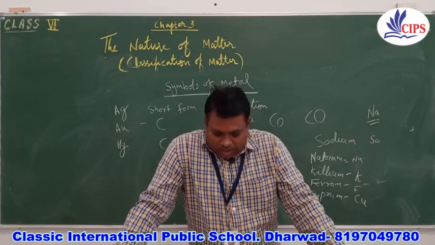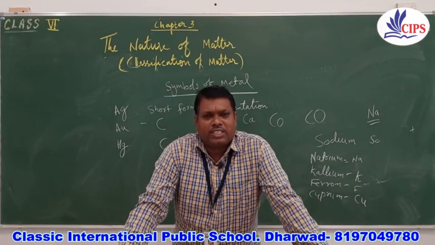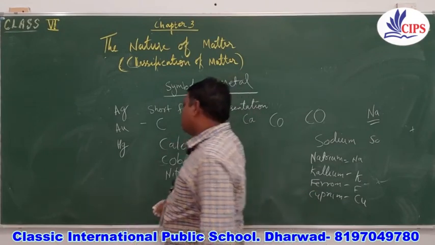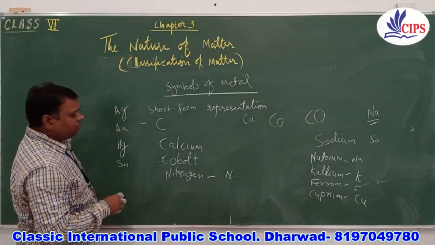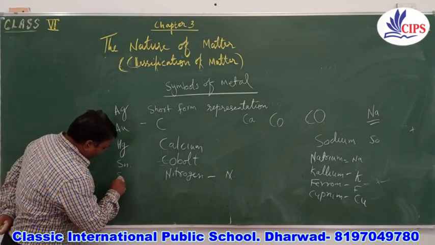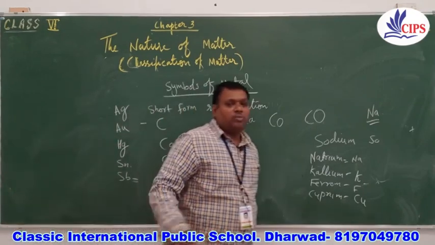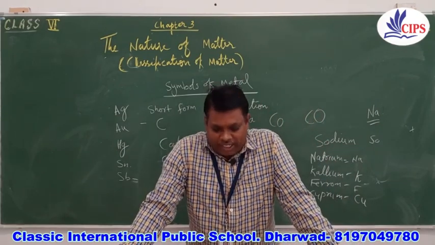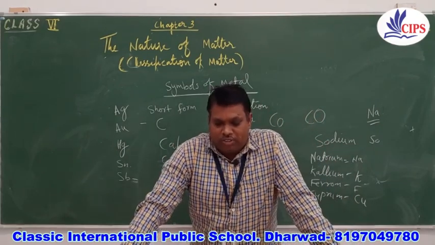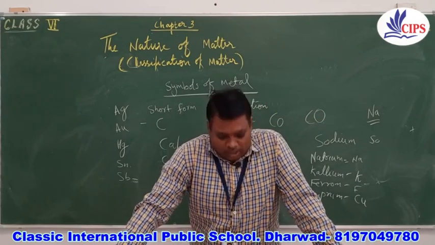So the name Sn means stannum. For antimony we write Sb, the Latin name is stibium. When we talk about antimony, we are not writing At, we are writing Sb, which means that stibium is the correct word.